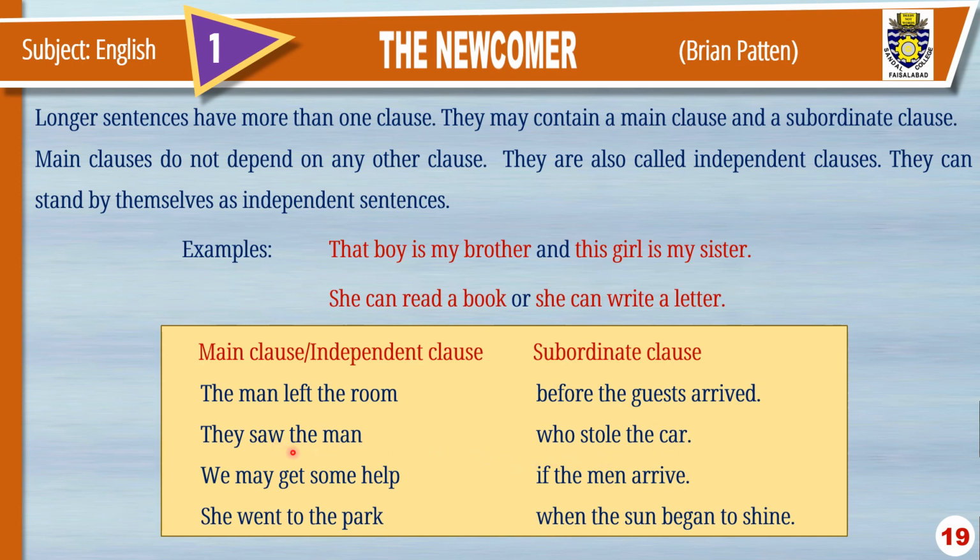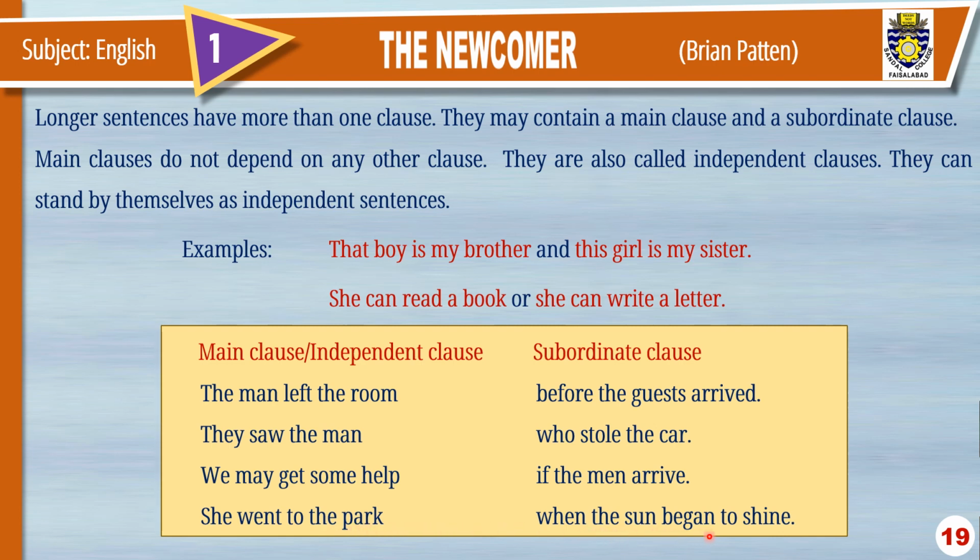They saw the man is the main clause. Who stole the car, it is a subordinate clause. We may get some help is a main clause. If the man arrives, it is the subordinate clause. She went to the park is the main clause or independent clause.